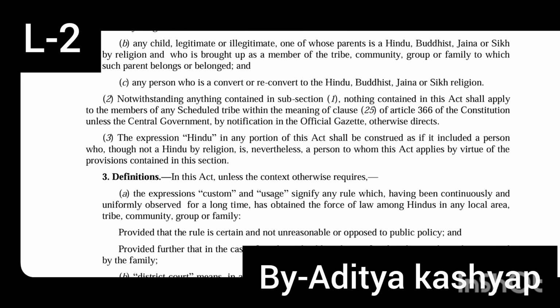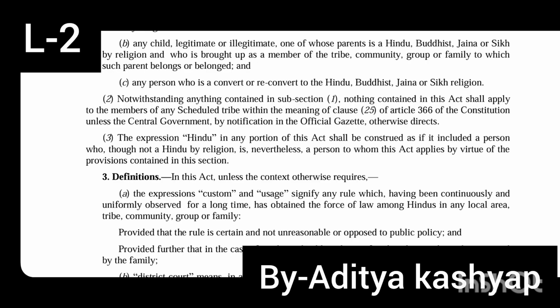Now let's move on to sub-section 3. This section says the expression Hindu in any portion of this Act shall be construed as if it included a person who, though not a Hindu by religion, is nevertheless a person to whom this Act applies by virtue of the provisions contained in this section. Basically this section talks about anyone who is not a Hindu by religion but falls under the purview of this Act can also be considered a Hindu for the purpose of this Act.